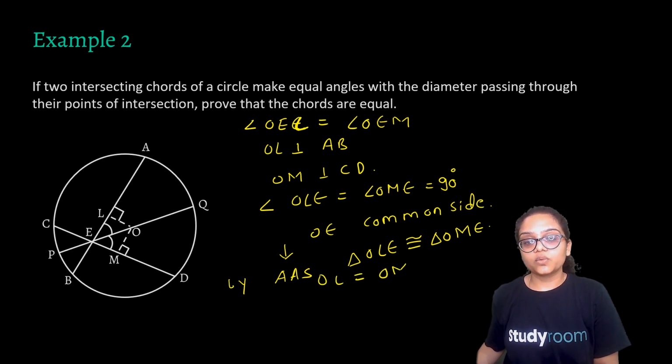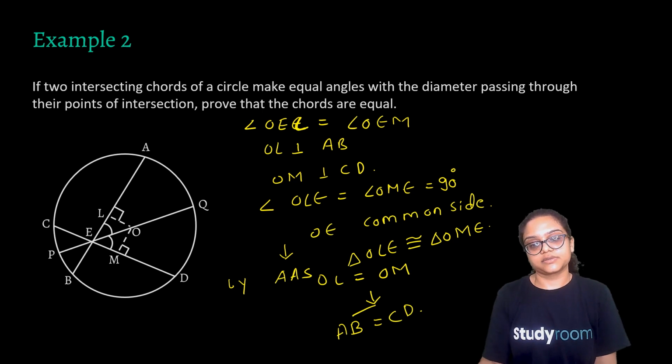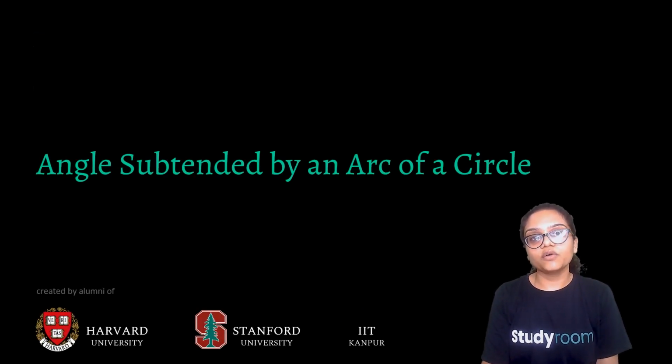Now, what does OL equal to OM state? It states that the chords are equidistant from the center. Hence, being equidistant, they would be equal in length. We have already proved how equidistant chords are equal in length and vice versa. Correct? So this question was really easy by the use of the theorem.